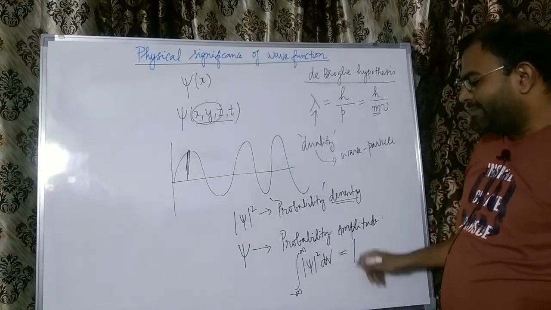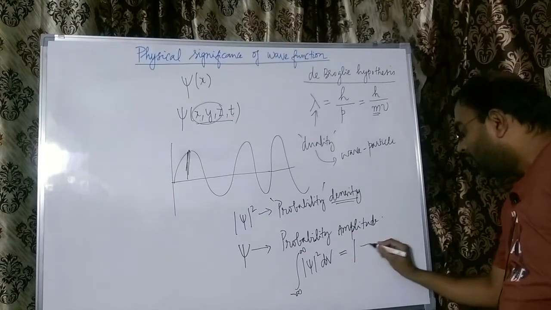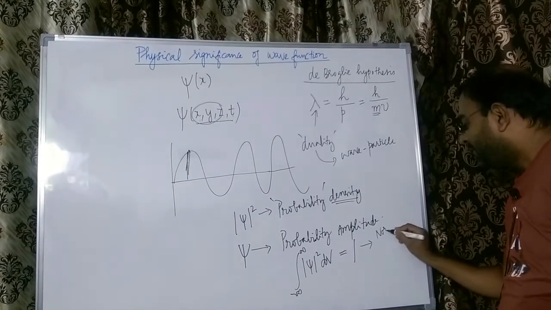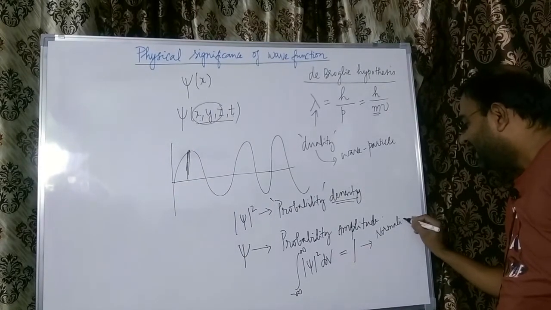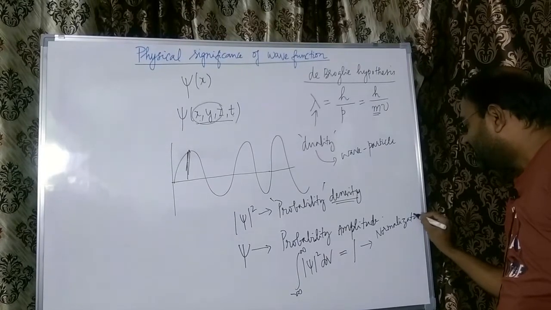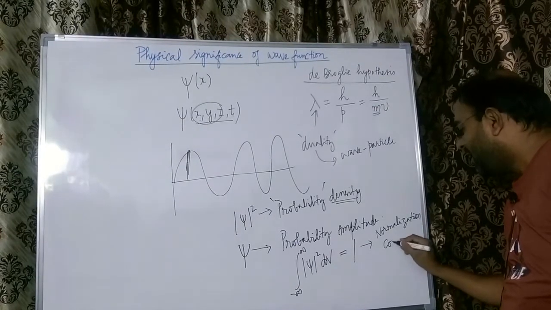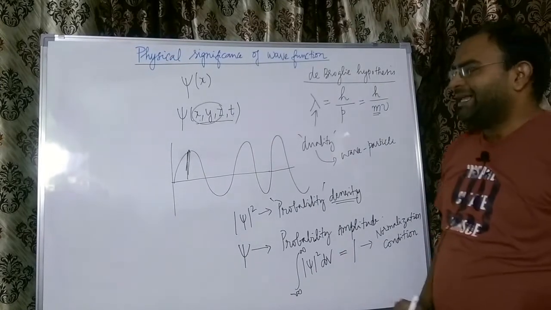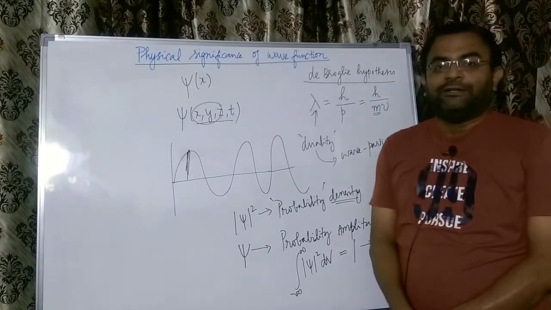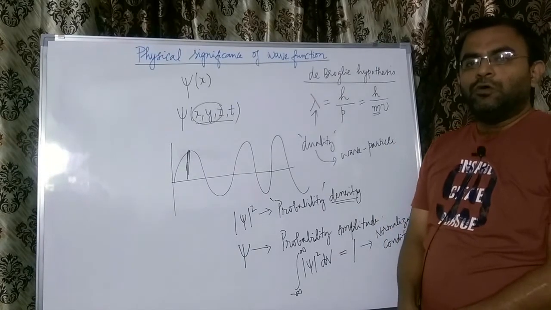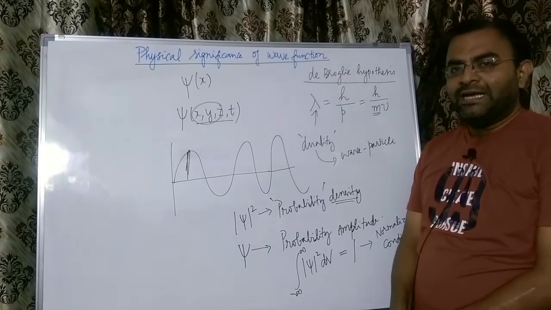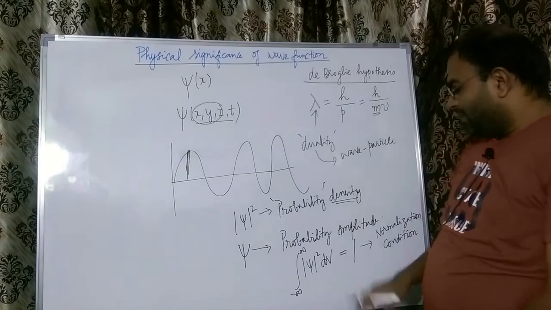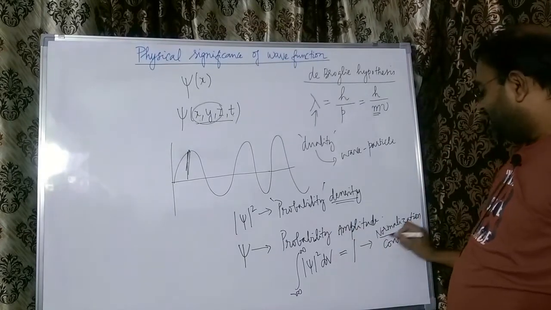This condition in quantum mechanics is called the normalization condition. Any wave function that satisfies this condition is eligible to represent a quantum object. So that is a valid wave function. Though the wave function is a mathematical quantity, it gets physical meaning the moment it satisfies this normalization condition.